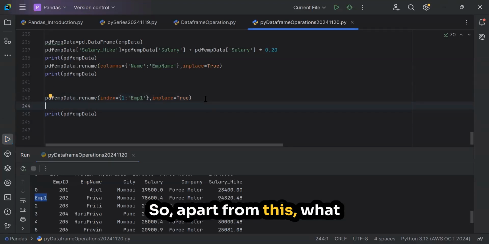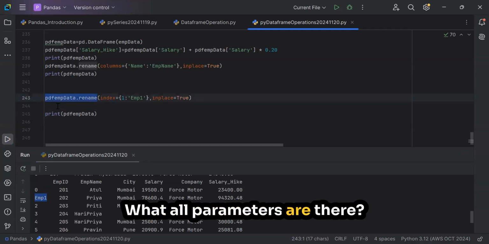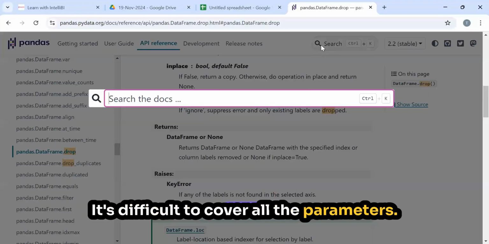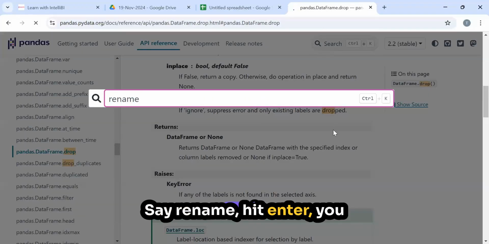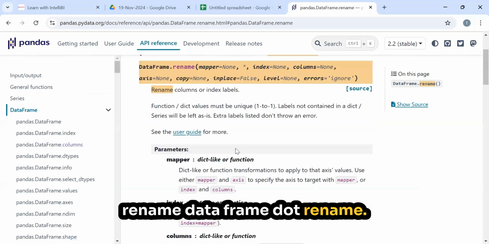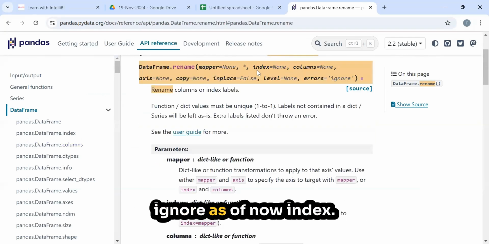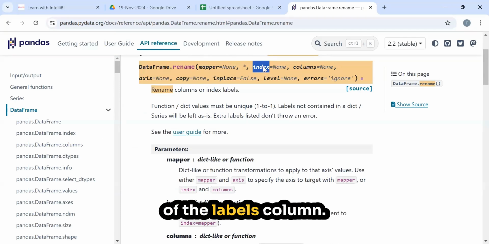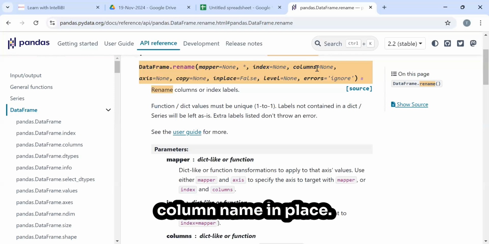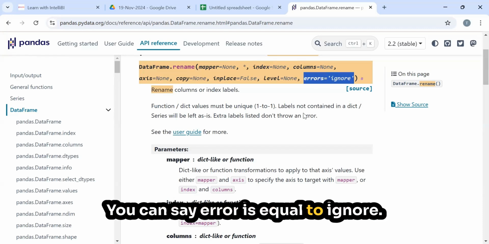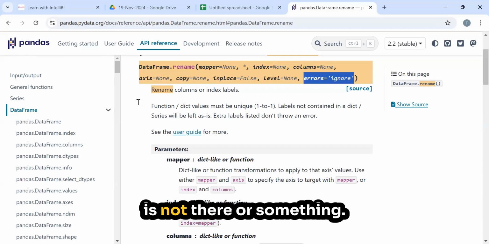Apart from this, what other parameters are there? It's difficult to cover all the parameters, but say rename and hit enter, and you will get the parameters of DataFrame.rename. Mapper you can ignore as of now. With index, we can change the names of the labels. With columns, we can change the column names. Inplace we have seen. Errors we can set to ignore, meaning the column name is not there or something.